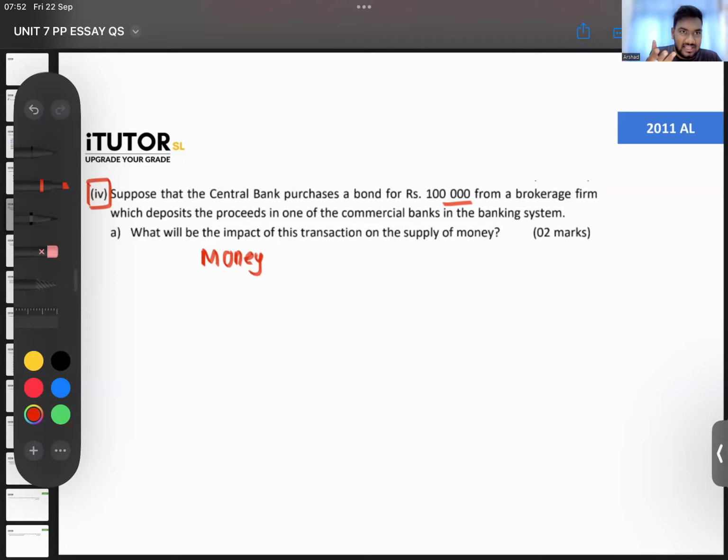Money supply is currency held by public and demand deposits. So, you can say money supply will increase by rupees 100,000. So initially it will increase by 100,000. Probably in the second requirement only they give the SRR and all. Here they have not talked about the SRR, so there is no multiplier for you to work with. This is just the brokerage firm coming and putting 100,000 into a commercial bank. So therefore money supply, demand deposits go up by 100,000.